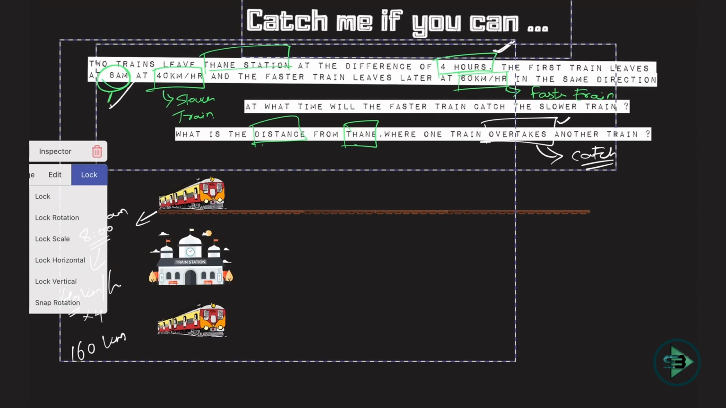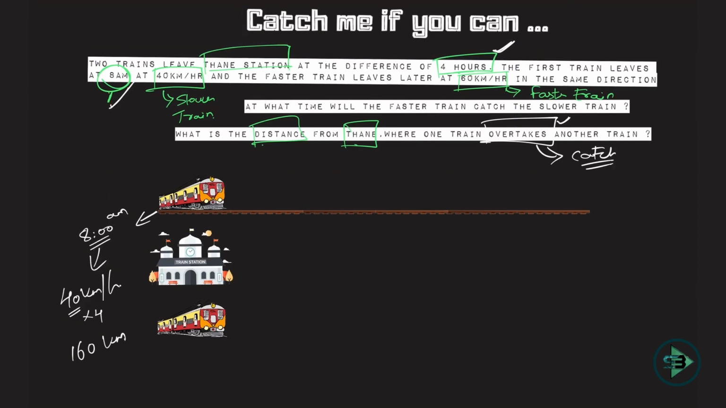So let's put this train at the place where it belongs. This train would have traveled a distance of 160 kilometers, and it reached this place. And this distance is nothing but 160 kilometers. Because earlier it was 8 am, now it is 12 pm. Now the time is nothing but 12 pm.